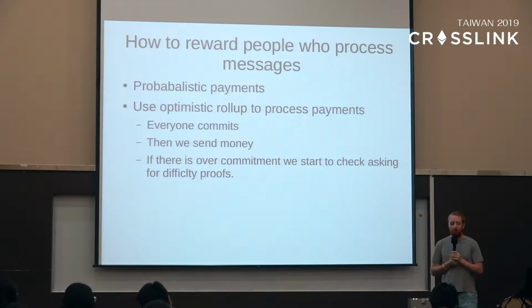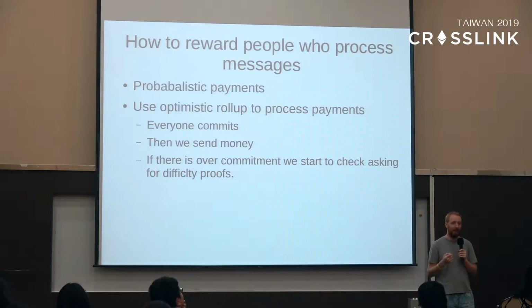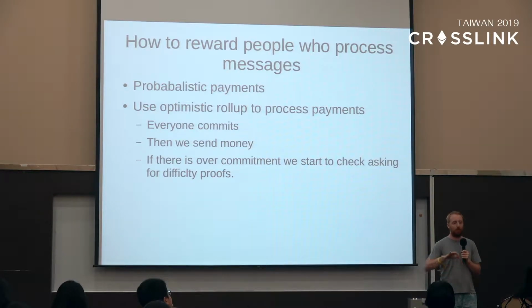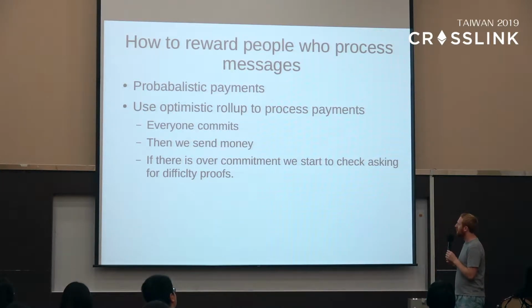Yeah, so what we do is we use a nullifier as a source of randomness for this, and we have an epoch where people commit. So every time I get a message, it's like a probabilistic payment, and then at the end of every epoch, we have this kind of lottery system where we generate some random number, and we say that, okay, we're going to pay people who have X number of nullifiers that are greater than this number, and then we can use that to pay them. I should write this up a little bit later.